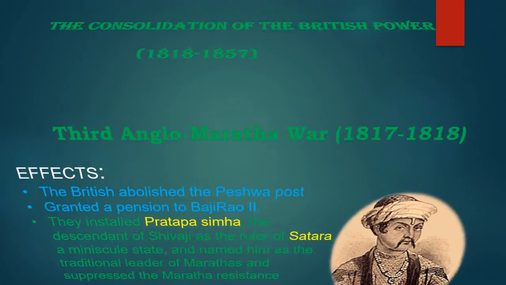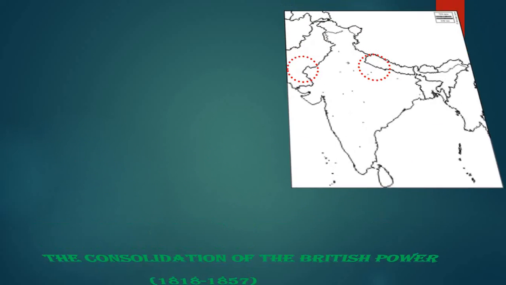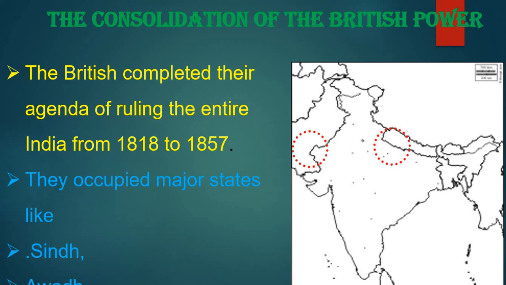And what happened in the consolidation of British power from 1818 to 1857? See here, students. The British completed their agenda of ruling the entire India from 1818 to 1857. Later they fought with Baji Rao and the Marathas, and the impact on Karnataka also started here. Finally they covered the entire part of India and ruled from 1818 to 1857. They occupied major states like Sindh, Awadh, and many other places, students.